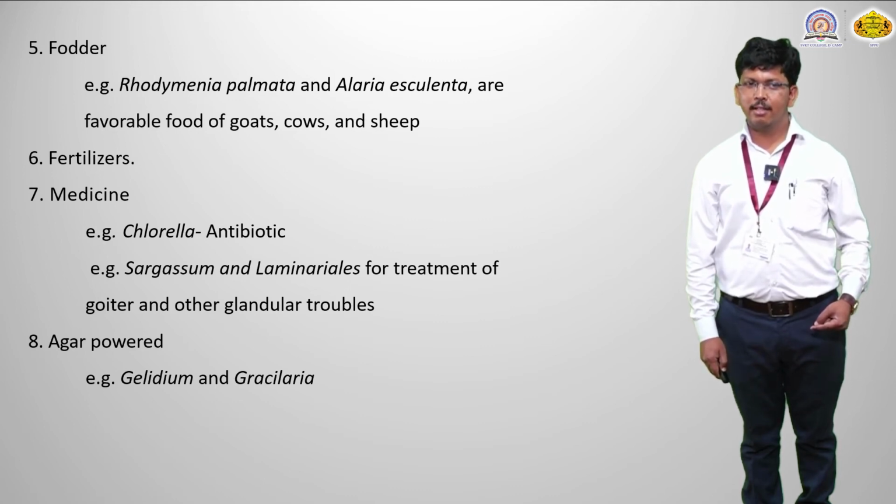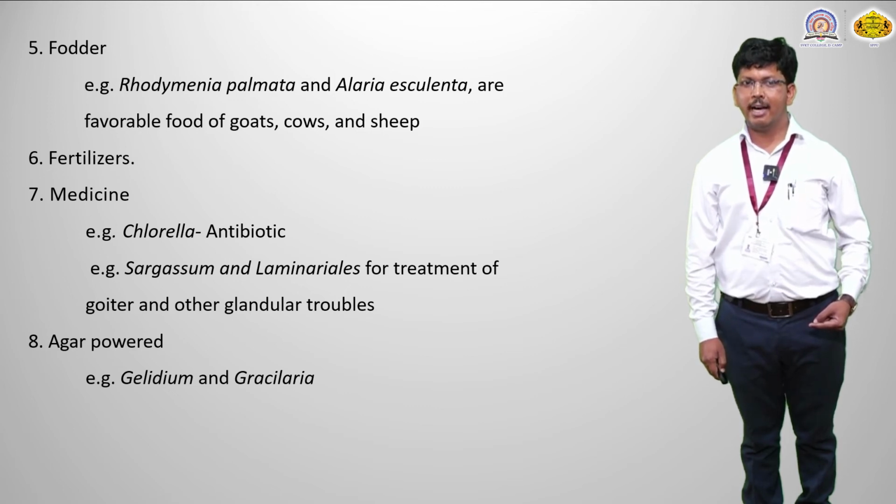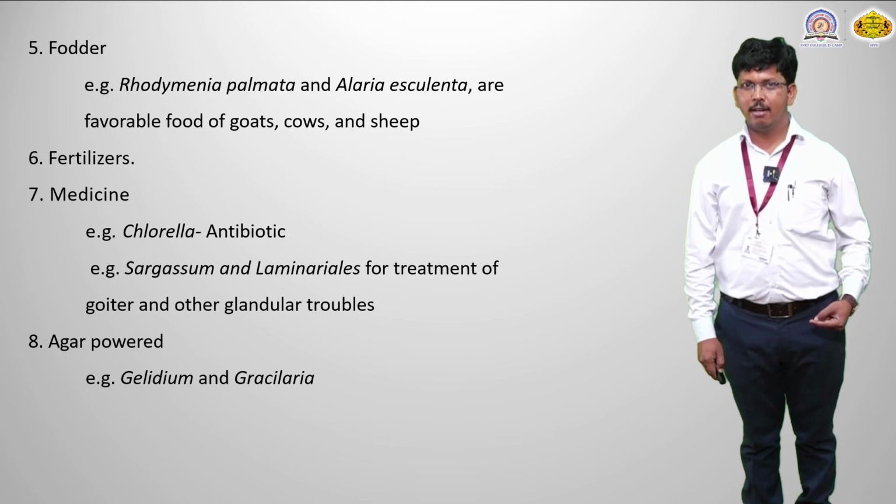Then medicine. So medicine is also a very important point from an economical point of view. Chlorella. Okay, so Chlorella is a majorly unicellular alga, and it is used as an antibiotic in the medicine field. Then Sargassum and Laminaria. Both algae are marine algae, found in the marine environment, and they are used for goiter disease treatment. Why is goiter disease caused? Because of scarcity of certain components in the body. That's why it is called goiter. So for that treatment, Sargassum or Laminaria are used.